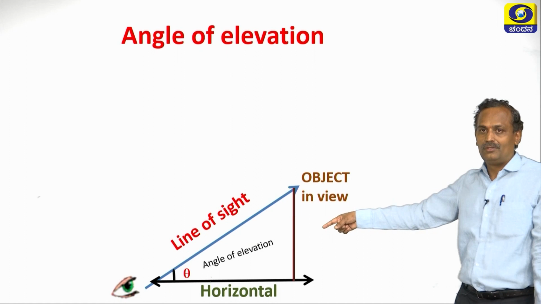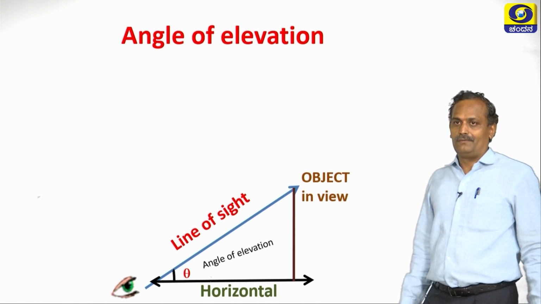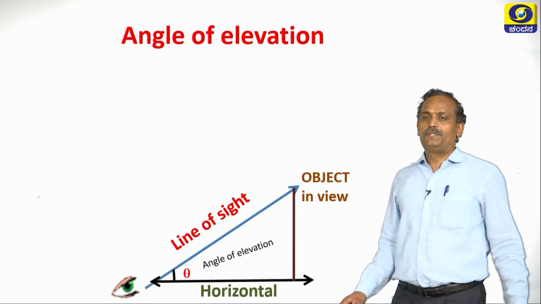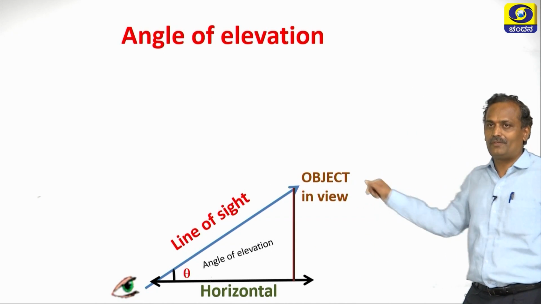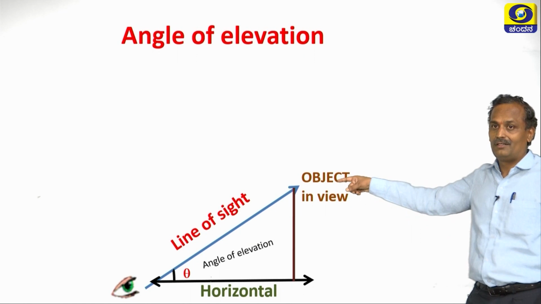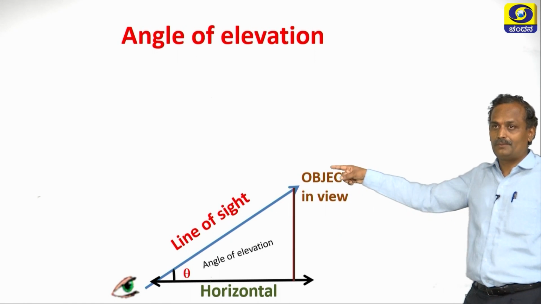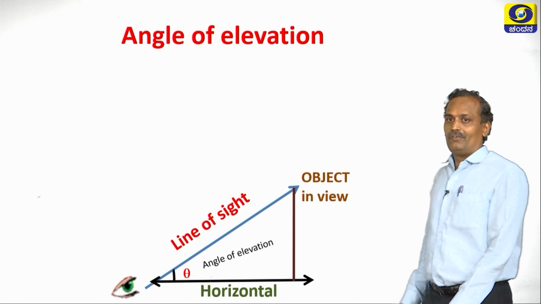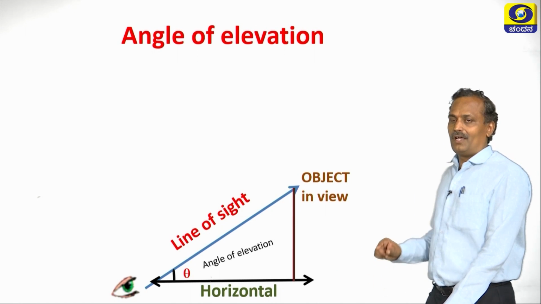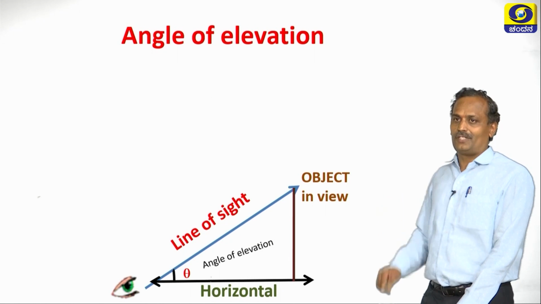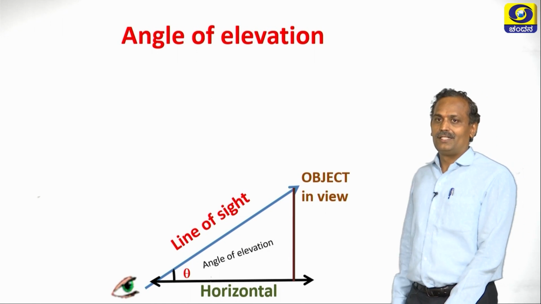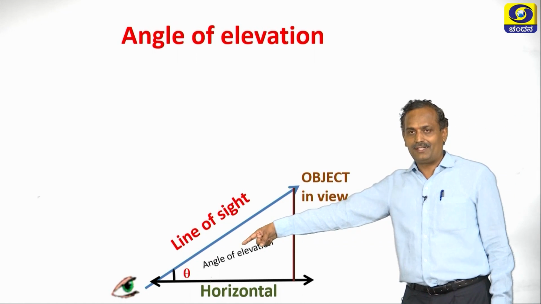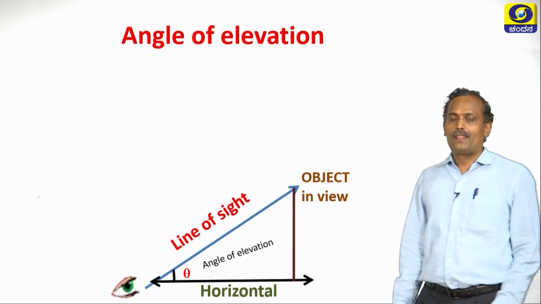With respect to horizontal, we are observing this object. While observing with the line of sight, we can find an angle. That angle, which we have shown here, is the angle of elevation.